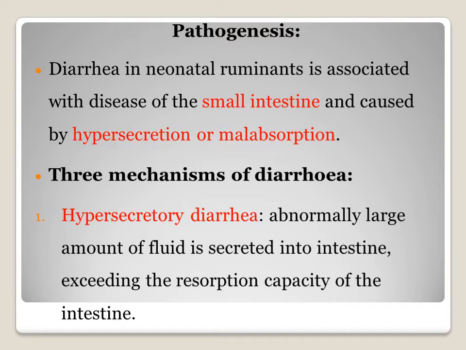Diarrhea in neonatal ruminants is associated with disease mostly of the small intestine and caused by hypersecretion or malabsorption.